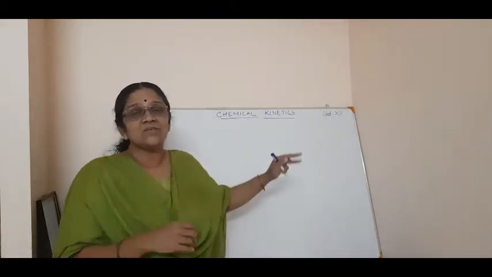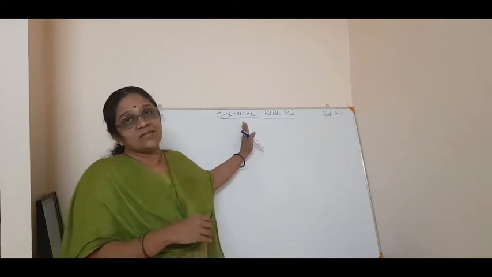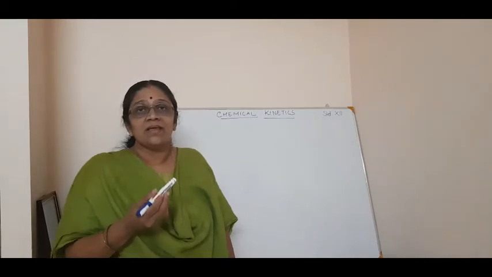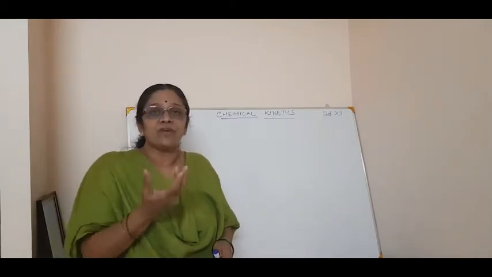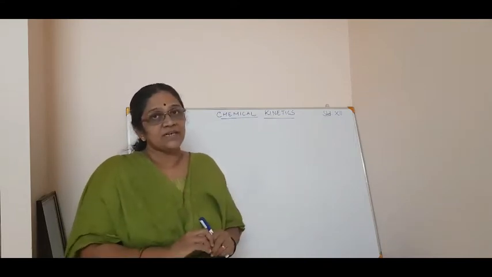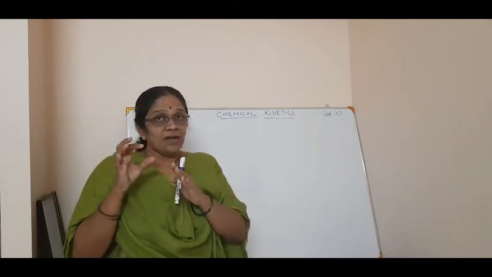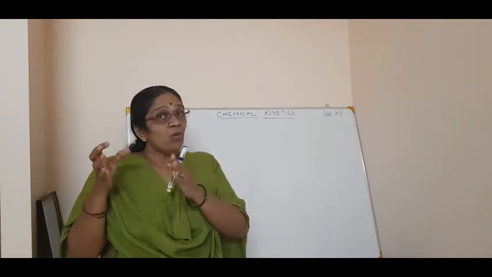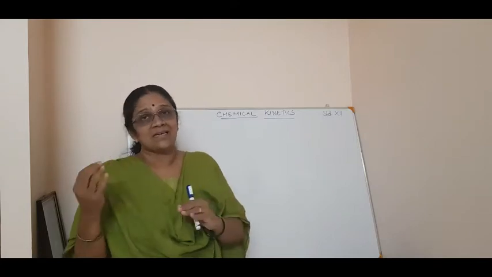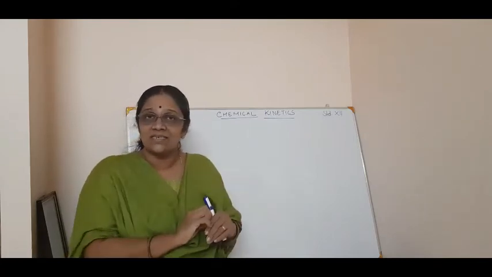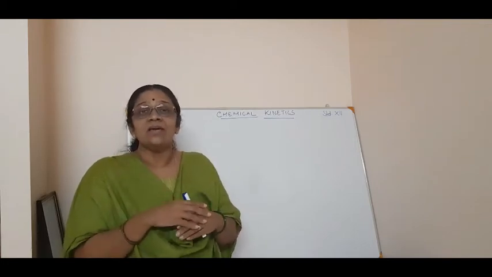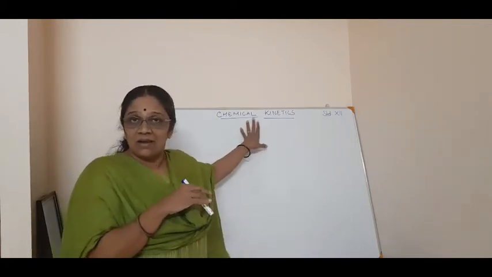So that deals with the chemical kinetics. Today's topic is chemical kinetics, which deals with the rate of reaction or the speed of reactions. The reactants are converted into products. Originally, you have more reactants. As time goes on, the reactant decreases and the product increases. So how fast or how slow the reaction is happening is all about chemical kinetics.